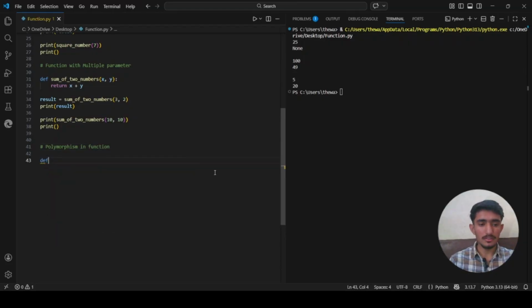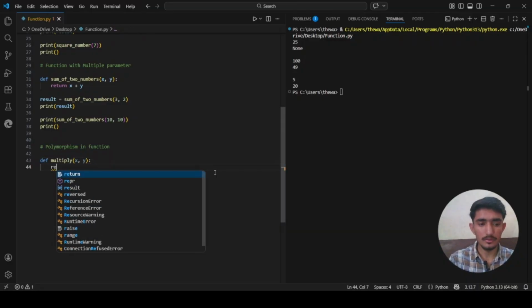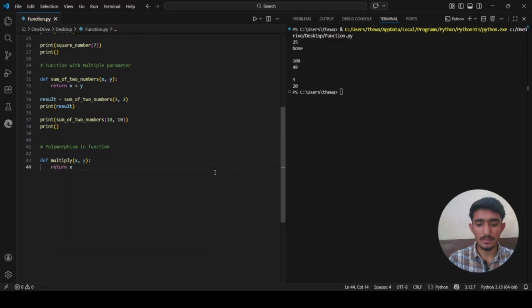Let me give you an example. Let's say def, we write a function named multiply. It takes two arguments, one is x, another one is y. We will return x multiplied by y.